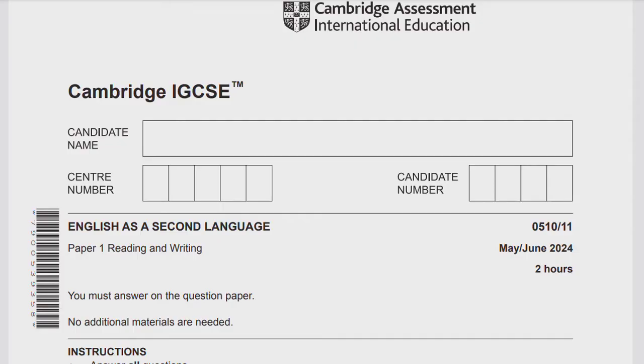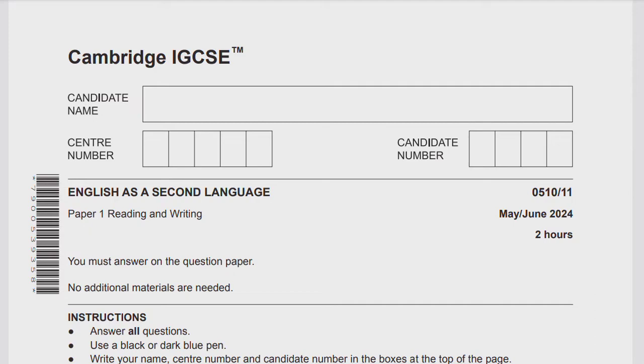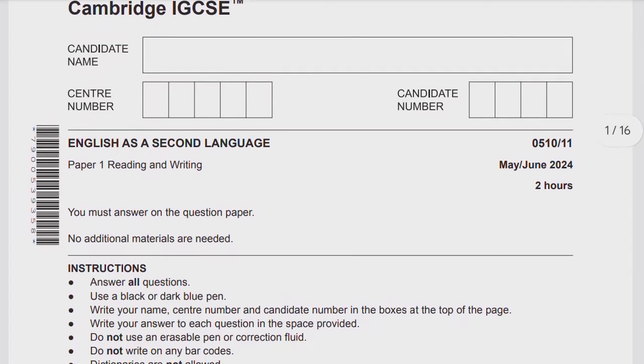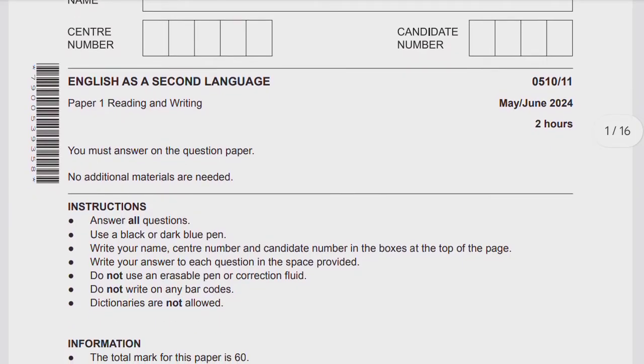But if you have English as a First Language, then wait for our upcoming videos. Paper 1, that is Reading and Writing. Here is the question paper of this subject, May June 2024. You will have a total of 2 hours to solve this paper. You must answer on the question paper. Keep in mind, no additional materials are needed.